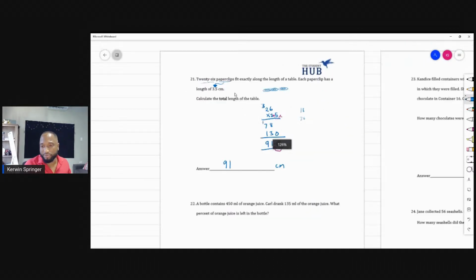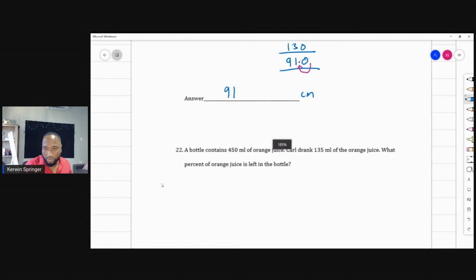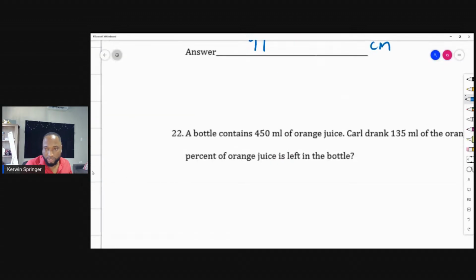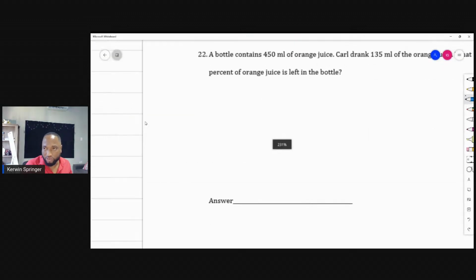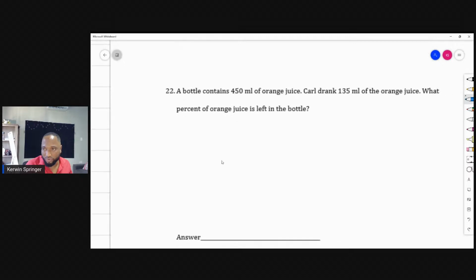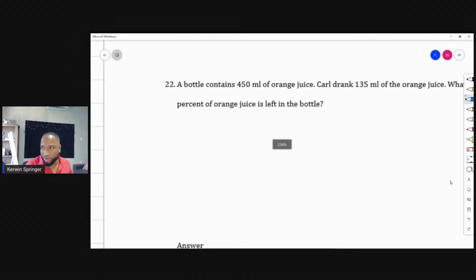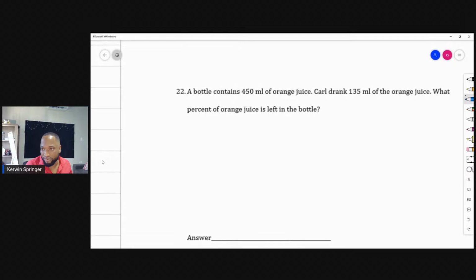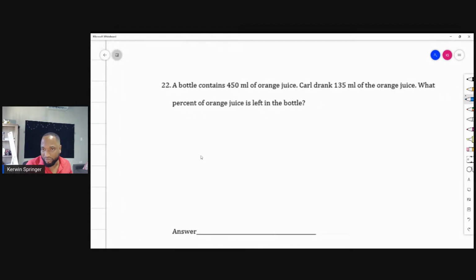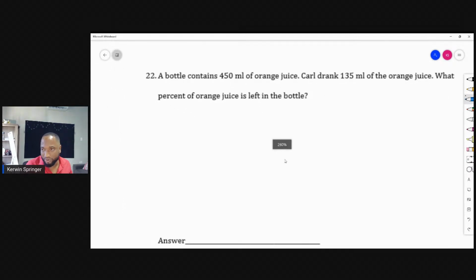Let's get another one. 22. A bottle contains 150 milliliters of orange juice. Carl drank 135 milliliters of the orange juice. What percentage of orange juice is left in the bottle? So this is our first percentage question, is it? This is the first percentage question we do for the day.